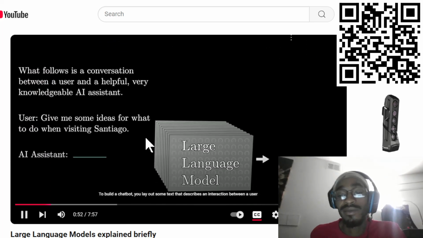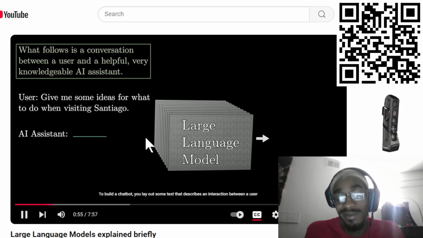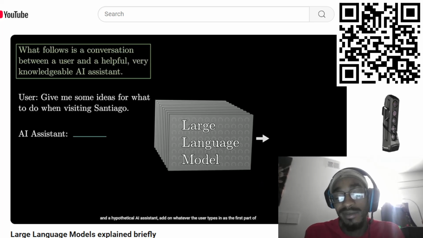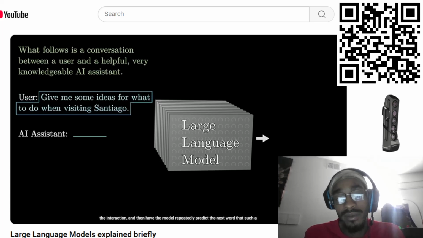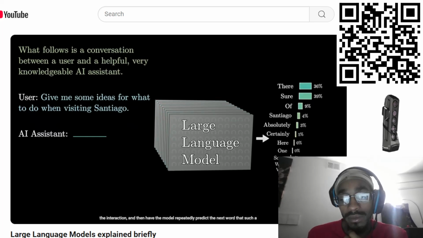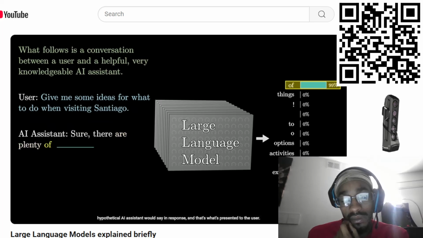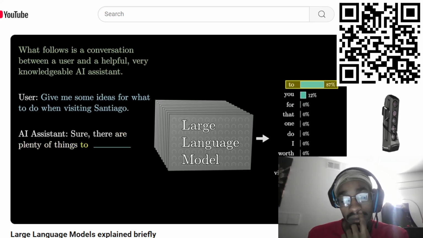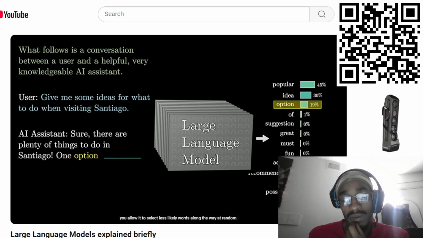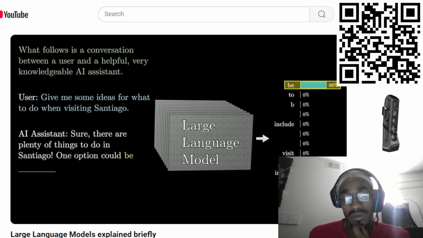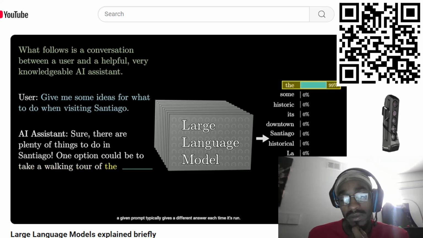To build a chatbot, what you do is lay out some text that describes an interaction between a user and a hypothetical AI assistant. You add on whatever the user types in as the first part of that interaction, and then you have the model repeatedly predict the next word that such a hypothetical AI assistant would say in response, and that's what's presented to the user. In doing this, the output tends to look a lot more natural if you allow it to select less likely words along the way at random. So what this means is even though the model itself is deterministic, a given prompt typically gives a different answer each time it's run.